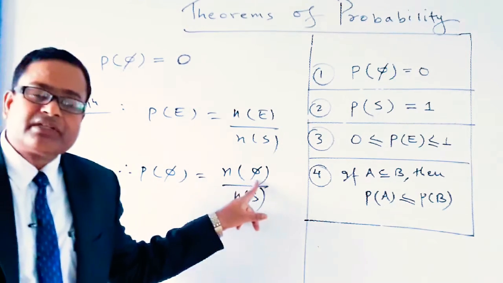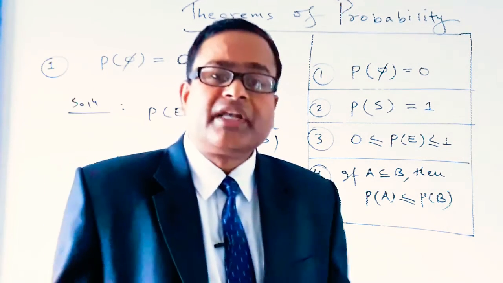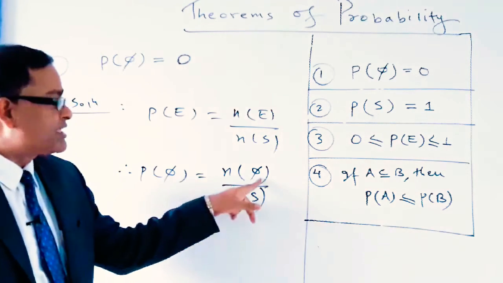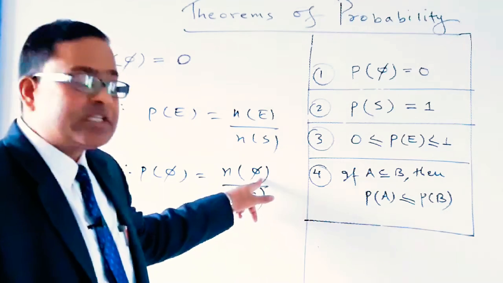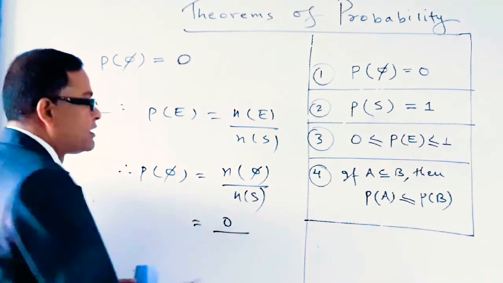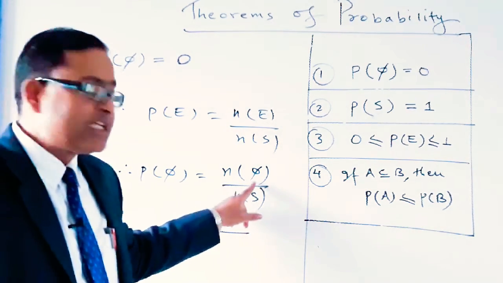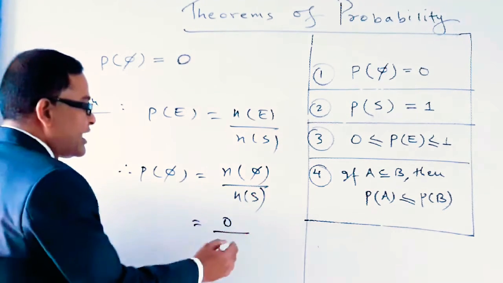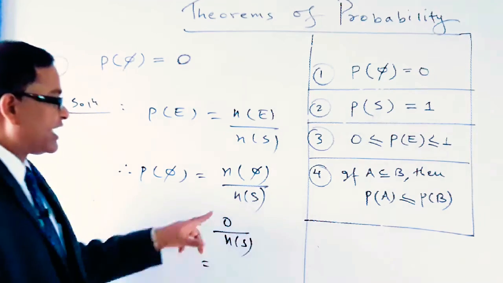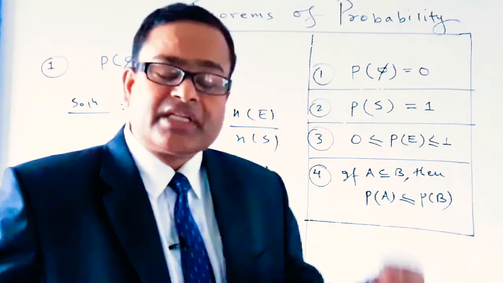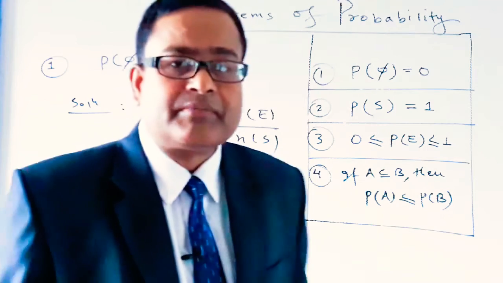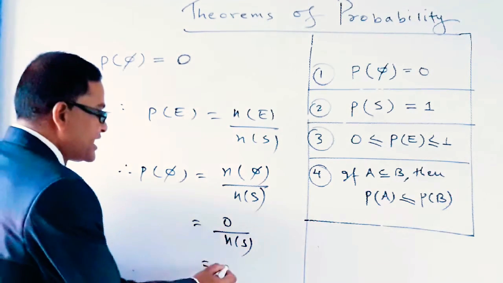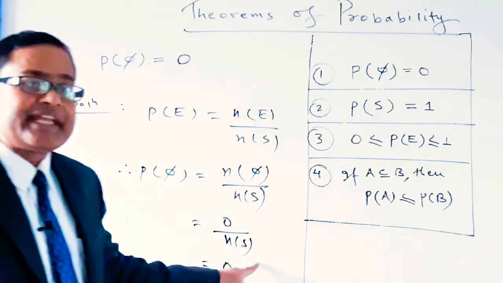By the set theory, we know that a null event does not contain any element. So the number of elements in the null set will be equal to 0. So the number of elements in the null set is always equal to 0. So n(phi) is equal to 0, and 0 divided by n(S). When 0 is divided by any other finite number, the quotient is equal to 0. That means 0 divided by n(S) equals 0.